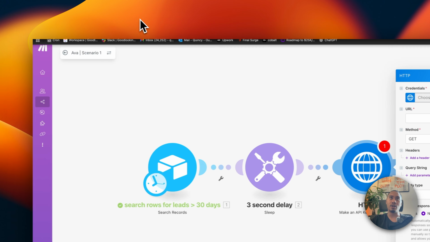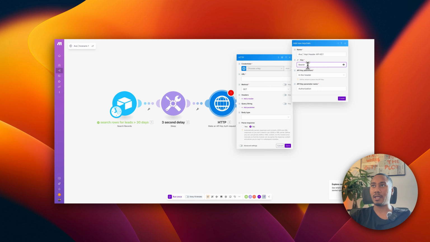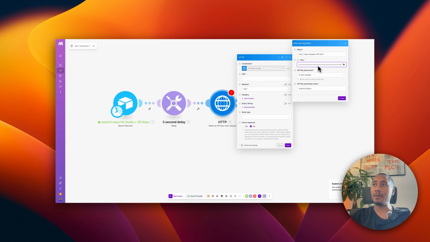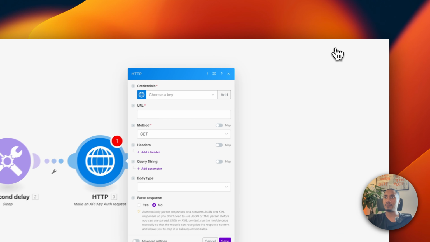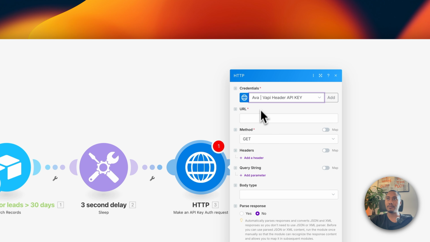So here, when you create your keychain, right here for the key, add Bearer and then space, and then paste in your private API key, which I'll do now. Okay, so I have my API key entered. If you do not know where to get this API key, all you have to do is go to your Vapi dashboard, look on the left side, and look for API keys, and then grab your private API key. Once you have that placed in and you put Bearer, capital B, space token, and you have it in the headers and you have authorization and you also give it a really good descriptive name, go ahead and hit create.